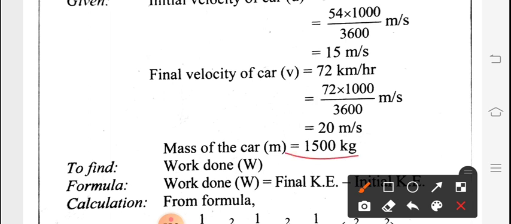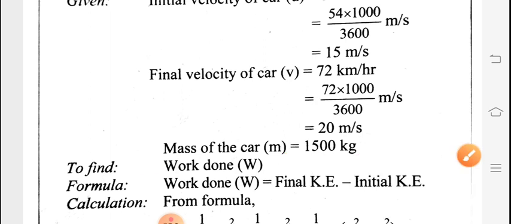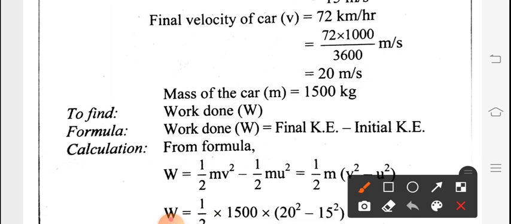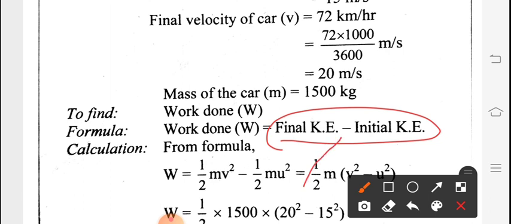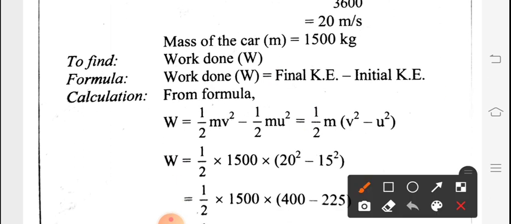Now the mass of the car is given, 1500 kilogram. What we have to find in this question is work done, W. We have a formula for work done, that is final kinetic energy minus initial kinetic energy. Why are we taking final kinetic energy and initial kinetic energy? Because we have final velocity and initial velocity. Based on that we can take their kinetic energy, since there is motion. Final kinetic energy means half mv square, and initial kinetic energy means half mu square.